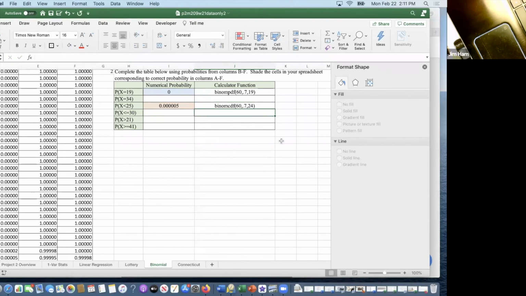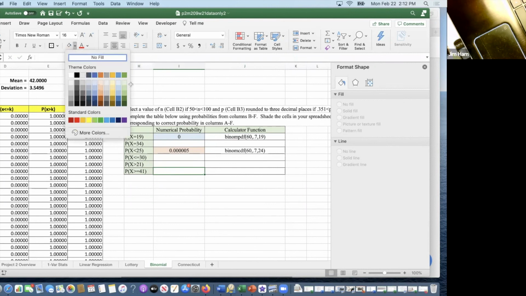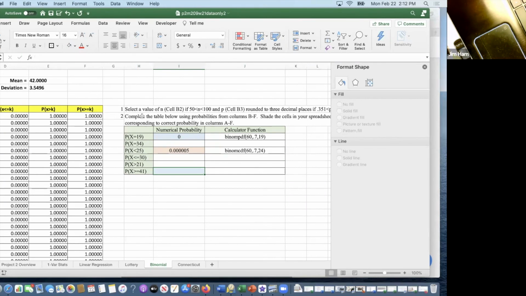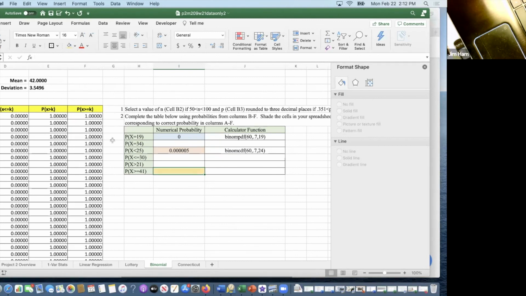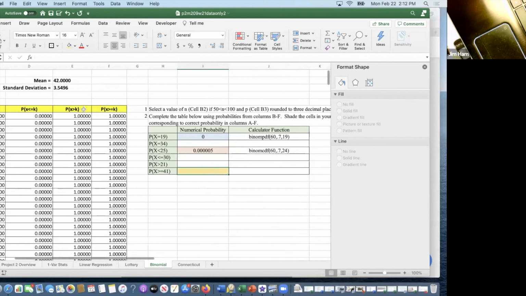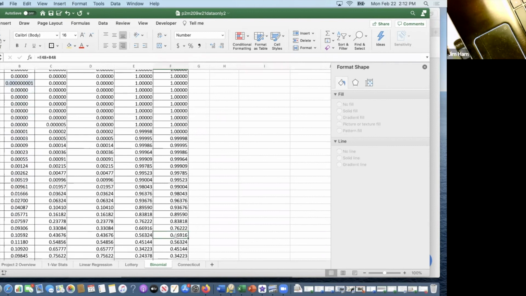So I want you to link what the Excel spreadsheet is doing to the correct formula here. And for a greater than or equal to, that's this column here, 41. Let's shade this one in yellow or orange, whatever that is. So it's greater than or equal to 41. So I have to go down to row 41, right here, all the way over. That one right there. And I'm going to shade it with that color.